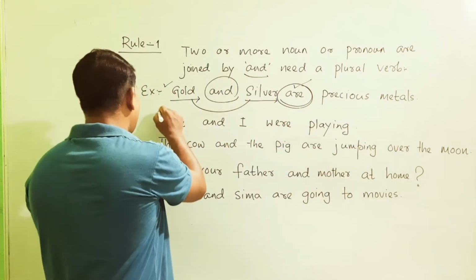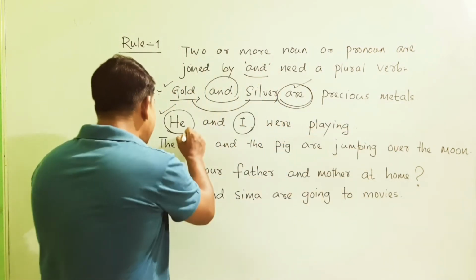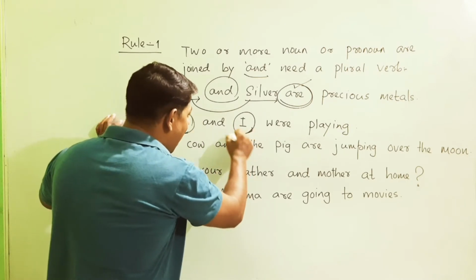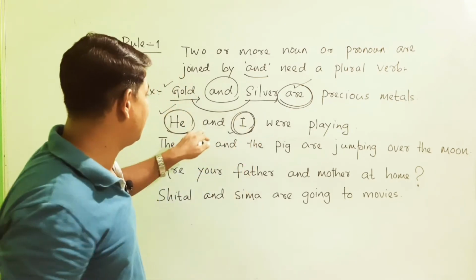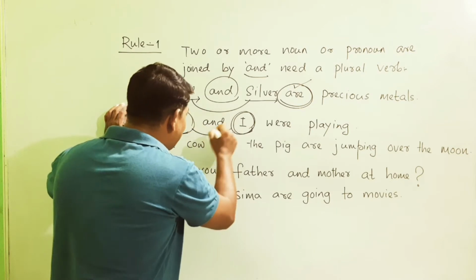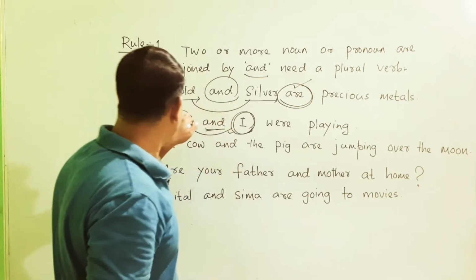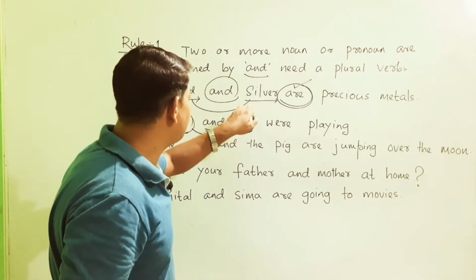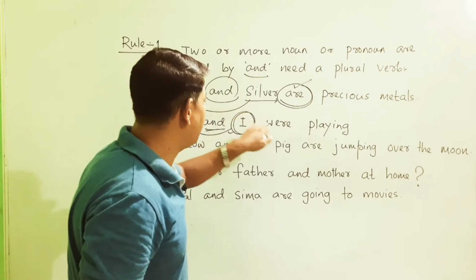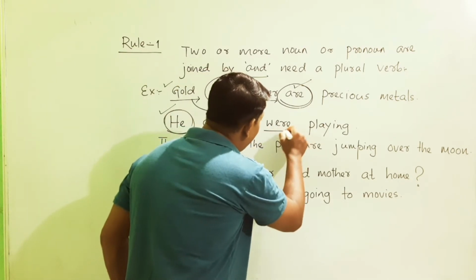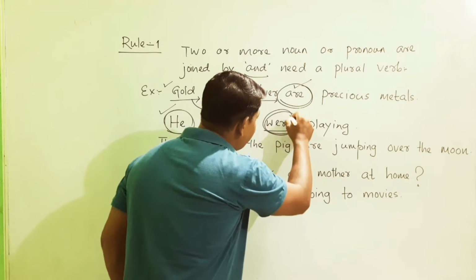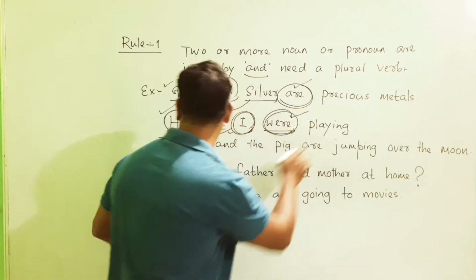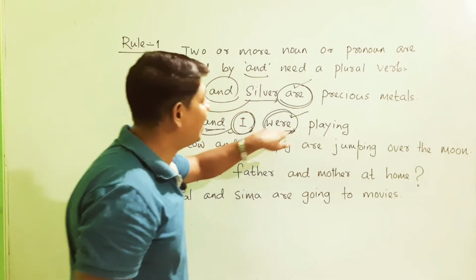Then let us go for the second example. He is a pronoun here and I is another pronoun here, and they are joined with and. So no doubt it becomes plural. So here the verb is used as the plural verb, that is were playing. He and I were playing.